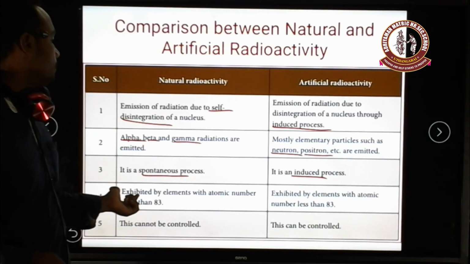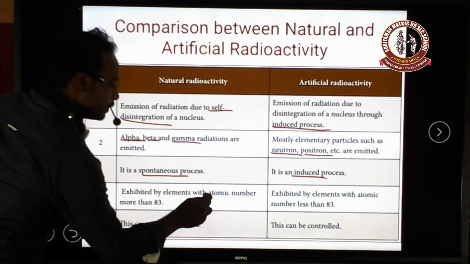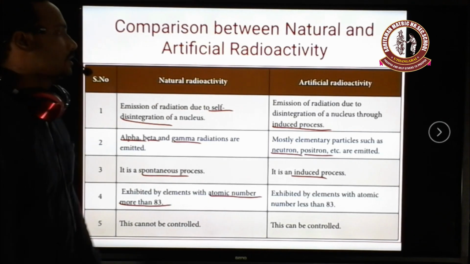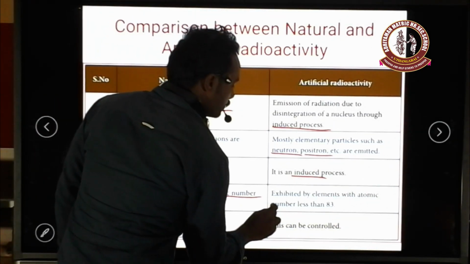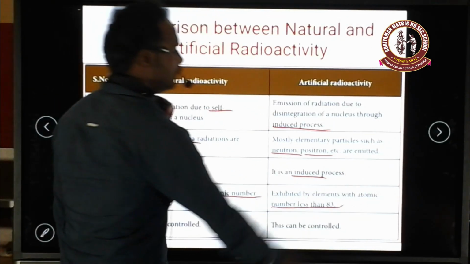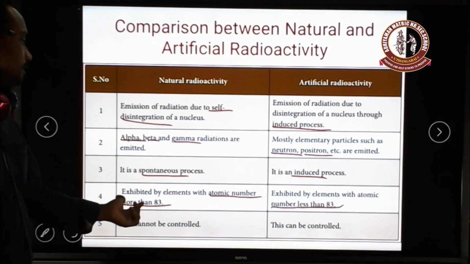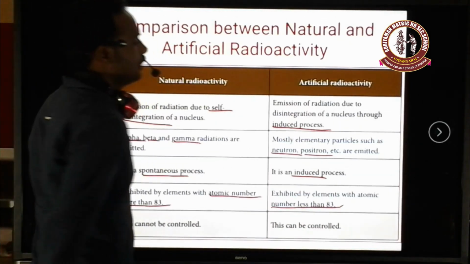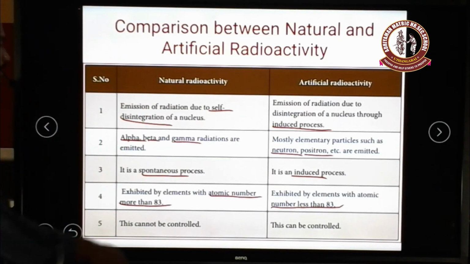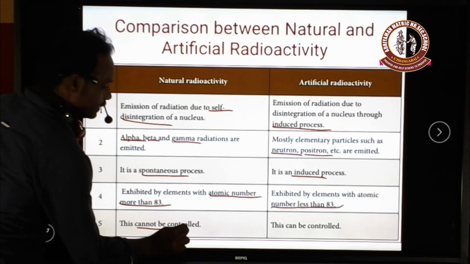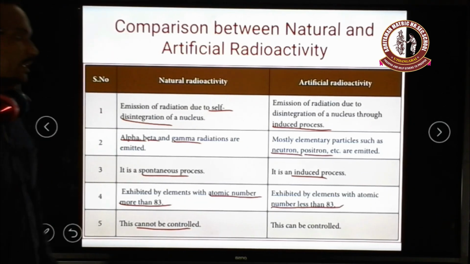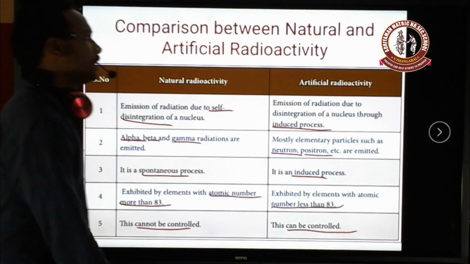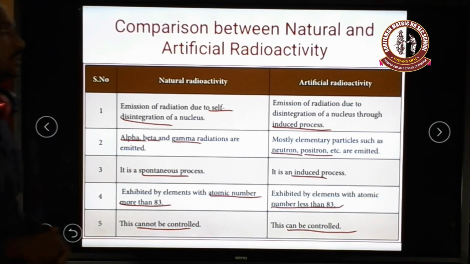And the next one: natural radioactivity is exhibited only by elements having an atomic number greater than 83, but artificial radioactivity is shown by elements having an atomic number less than 83. Mostly, elements with atomic number greater than 83 show natural radioactivity, and those less than 83 show artificial radioactivity. Natural radiations cannot be controlled by man, but artificial radioactivity can be controlled. These are the comparisons between natural and artificial radioactivities.